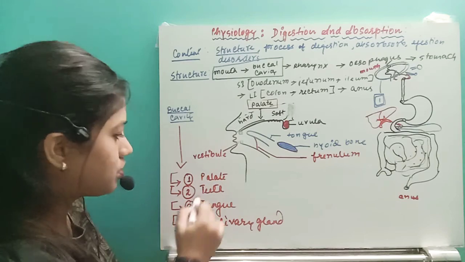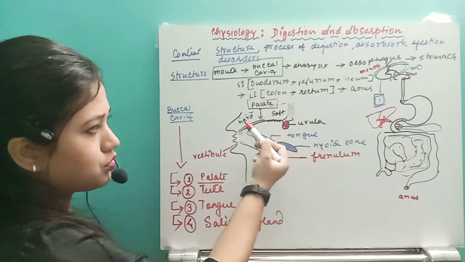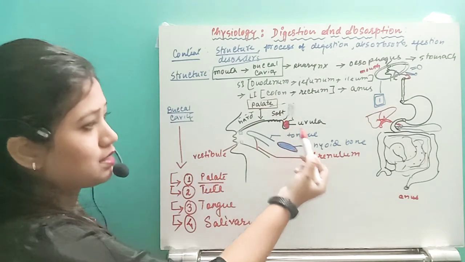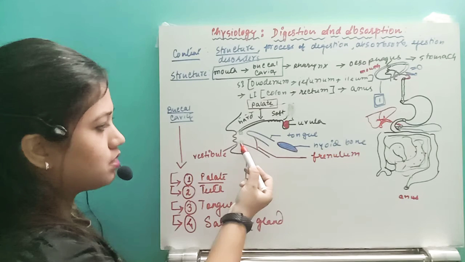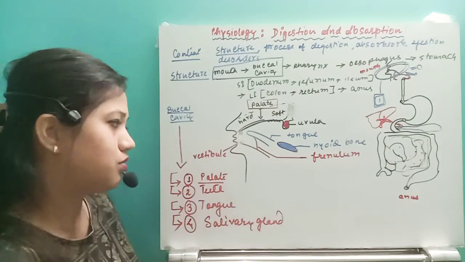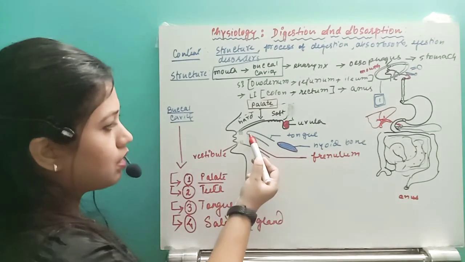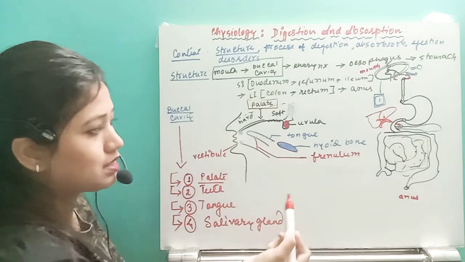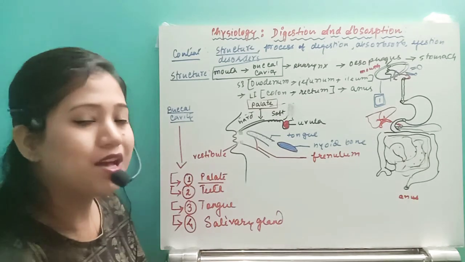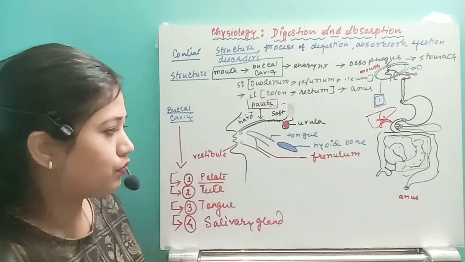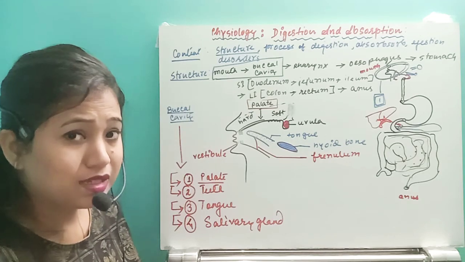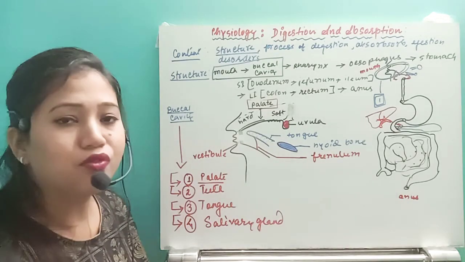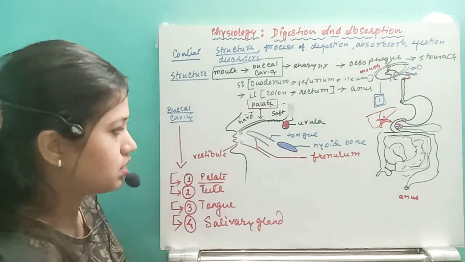What are the 4 parts? Palate: soft palate and hard palate. This is the hard palate, this is the soft palate. Wherever the palate ends, this is called the uvula. Next is teeth. We have 32 teeth, and all the types of teeth we are also going to discuss. Next, the tongue. The tongue is the gustatory organ which can sense the taste of the food. It helps us to speak. With the help of the tongue we can properly speak. It also helps in mixing the food with the saliva. So the tongue performs lots of functions.